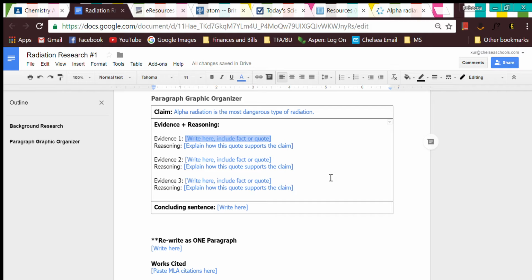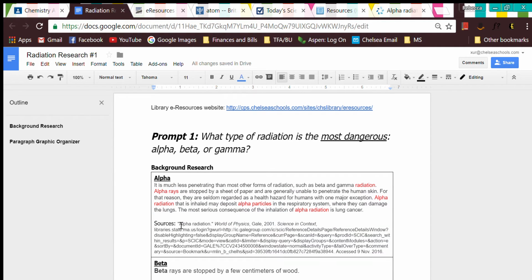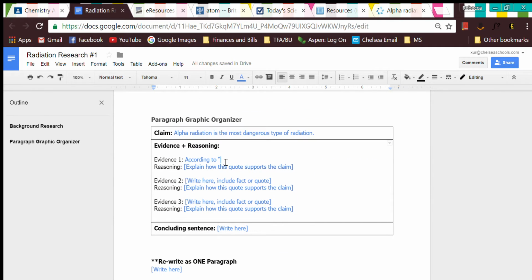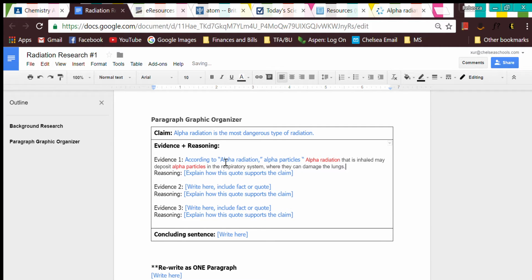So I'm going to copy that one sentence. And then for my evidence, I'm going to say something like, according to the article title, this article was called Alpha Radiation. According to alpha radiation, alpha particles, and then I'm going to paste my quote, and then edit the quote or take out some words so it kind of makes sense in your sentence.